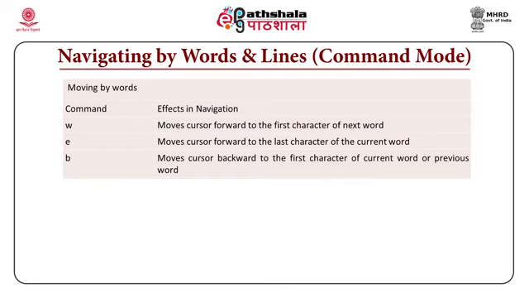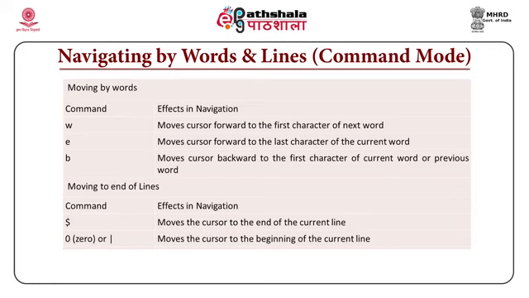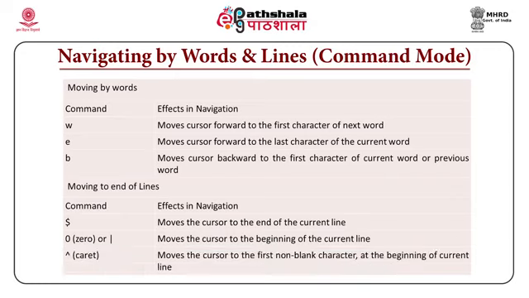Let us see some other movements, moving to the end of lines. The dollar sign moves the cursor to the end of the current line. 0 or the pipe symbol moves the cursor to the beginning of the current line. The caret symbol moves the cursor to the first non-blank character at the beginning of the current line. So, this is about navigating the screen in command mode.